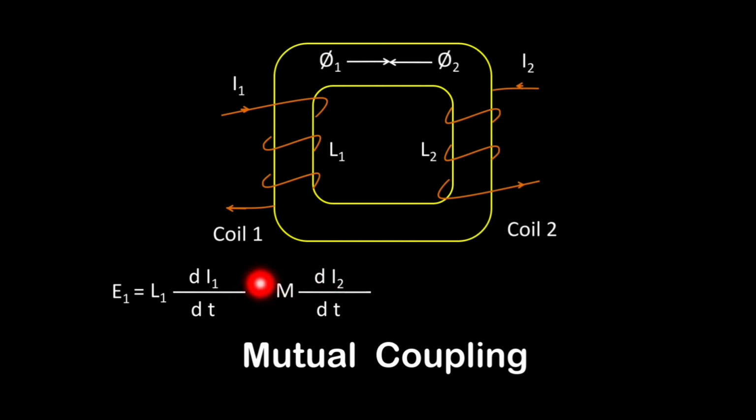So why are we putting the negative sign over here? Because the flux produced by coil number 1 and the flux produced by coil number 2 are in opposite directions. So we will put a negative sign here.